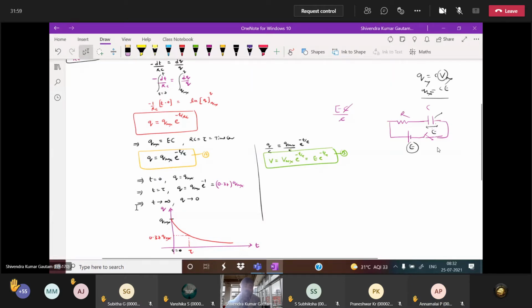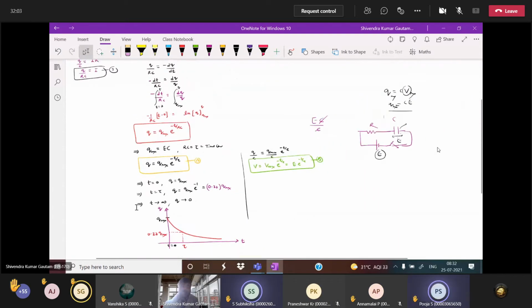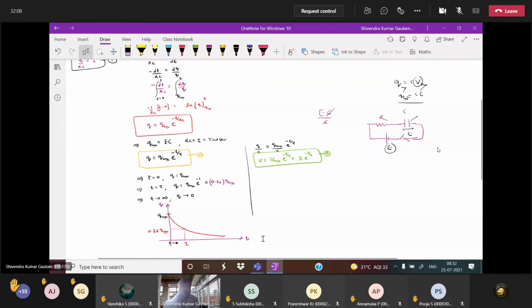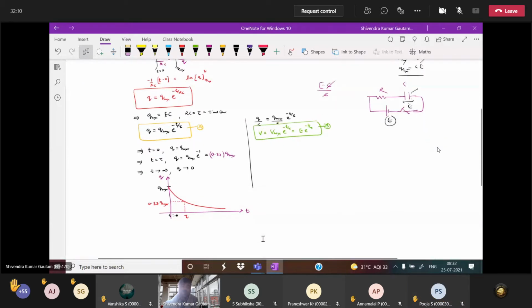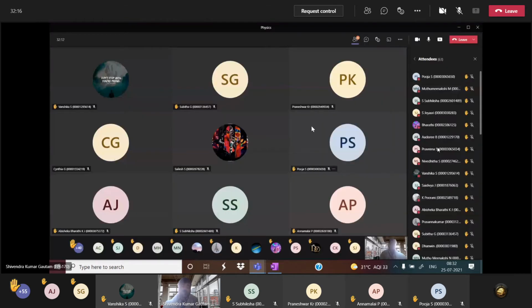Completed everybody? Everybody should know the graph of charging and discharging. Now listen everyone, time constant they will define. You can define time constant in charging of the capacitor or discharging.